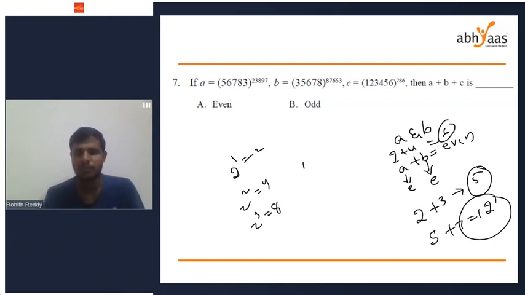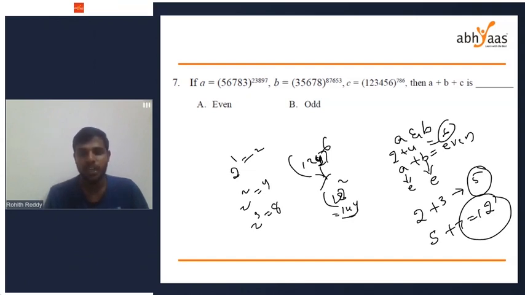If I say 124 to the power of 6, the unit digit 4 is an even number. If the unit digit is even, then 124 to the power of anything will be even only. Take 12 square, it is 144, right? The unit digit is even, so it will be even only.